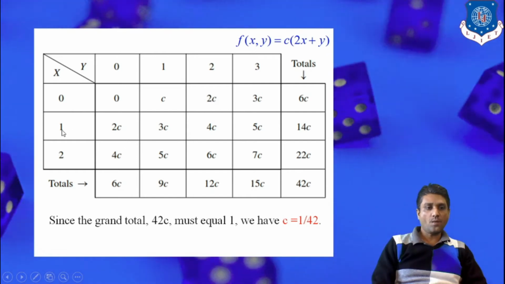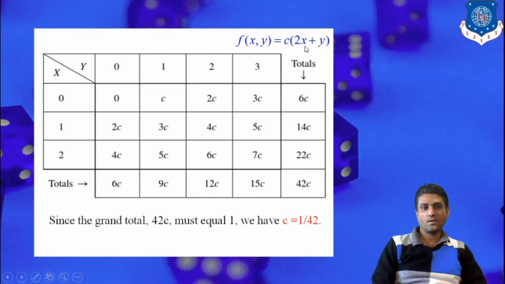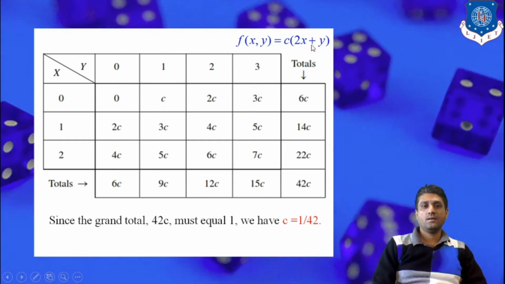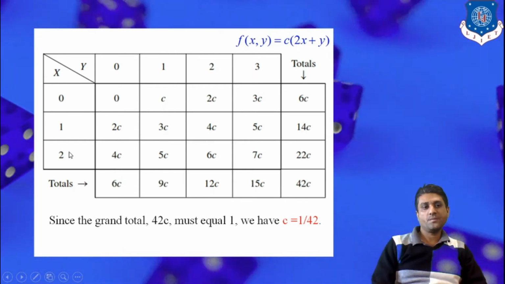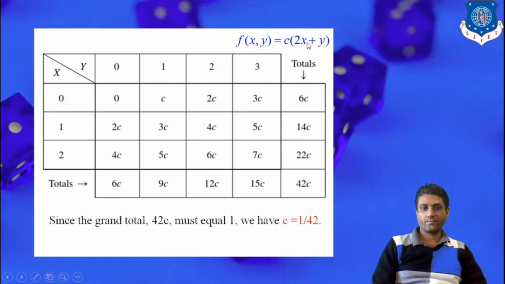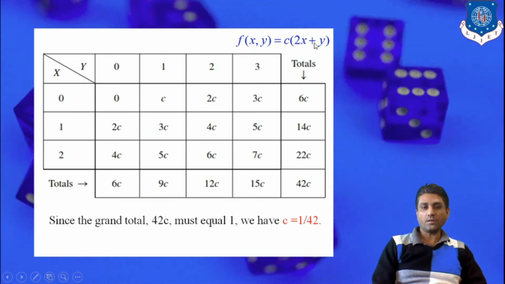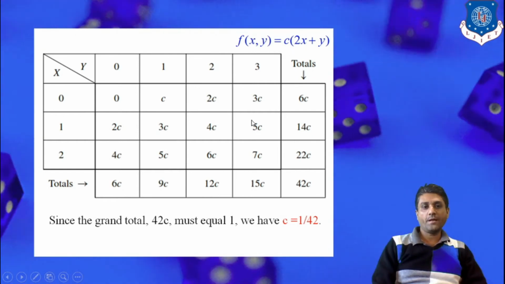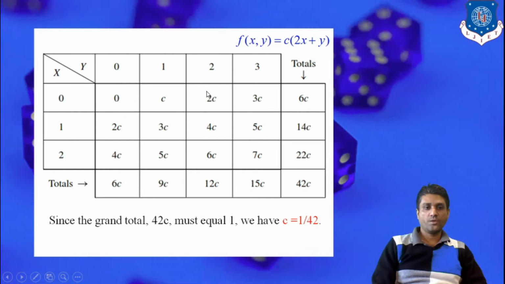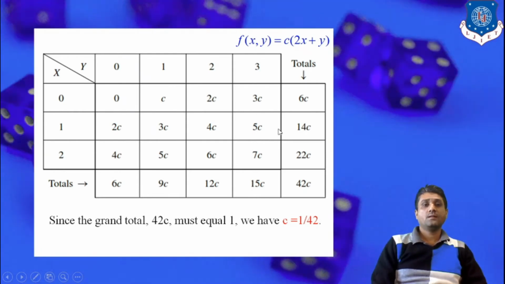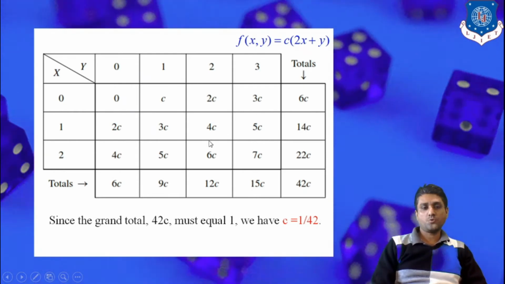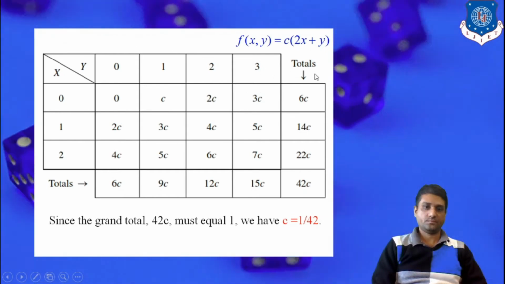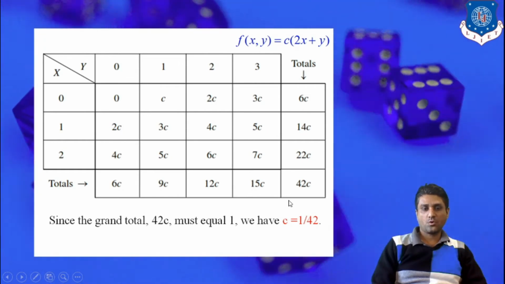Similarly, when x is 1 and y is 1, both are 1, that is 2 into 1, so 2 plus 1, that is 3c. Similarly, when x is 2, y is 3: 2 into 2 is 4, y is 3, 4 plus 3 is 7, so the value of the probability function is 7c. In this manner, we obtain the value of the joint probability function corresponding to each and every sample point.